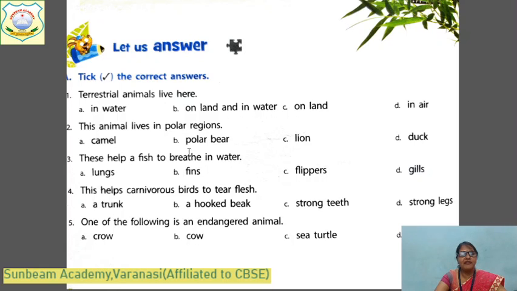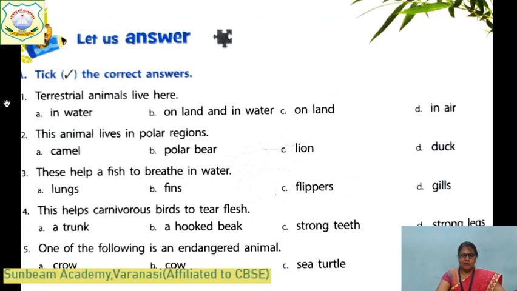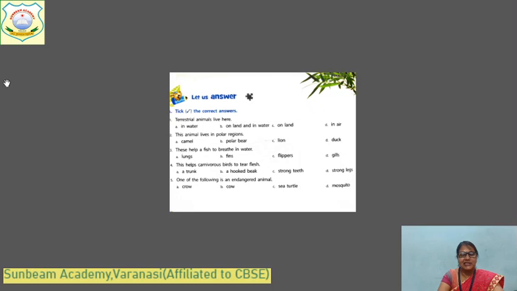And these help a fish to breathe in water. Gills. कौन सा organ मदद करता है? This is gills. Okay? Gills help them to take breath in the water and to get the dissolved oxygen present there. वहां पे जो ऑक्सीजन प्रेजेंट होता है उसको लेने में मदद करता है. Come to the next.